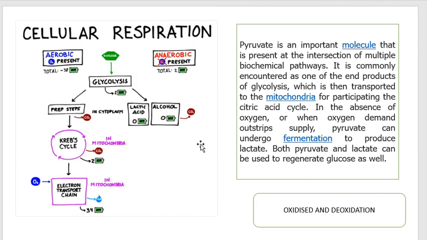You will find that in the aerobic condition, glycolysis forms pyruvate, and if glycolysis undergoes an anaerobic process, it will form lactate, that is formed through the fermentation process.